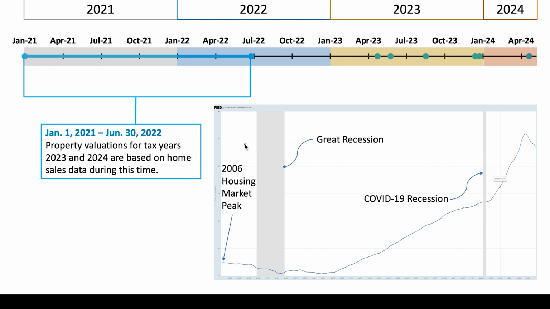What you see here is a chart by the Federal Reserve Bank of St. Louis that measures the change in housing prices for the Denver metro area. This is a housing price index. You can see back here, this is the peak of the housing market in 2006 that led to the Great Recession. As you can see, housing prices fell and bottomed out during the Great Recession, and they've been rising significantly since then. Now, this little gray area is the little recession that we had as a result of the COVID-19 pandemic.